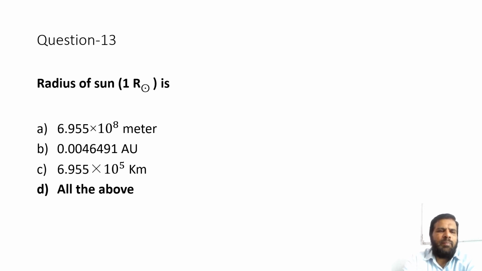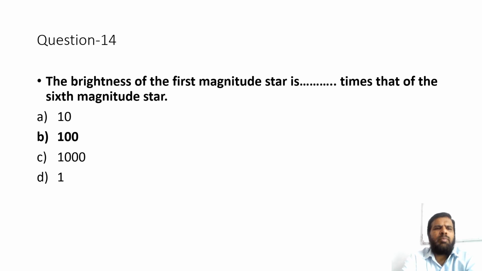Question number 13. Radius of the Sun is equal to option A 6.955 into 10 raised to 8 meters. Option B 0.0046491 astronomical unit. Option C 6.955 into 10 raised to 5 kilometers. Option D all the above. The correct option is option D all the above. Question number 14.